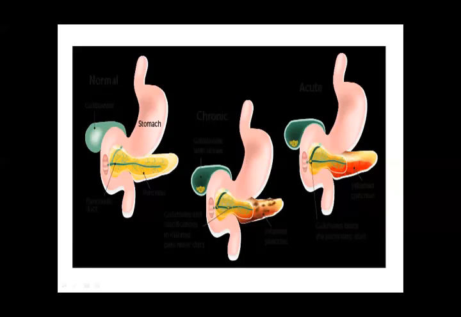You can go into further detail: this is the stomach, and the pancreas lies below the stomach. This is the pancreatic duct opening into the first part of the duodenum. These are the gallstones.